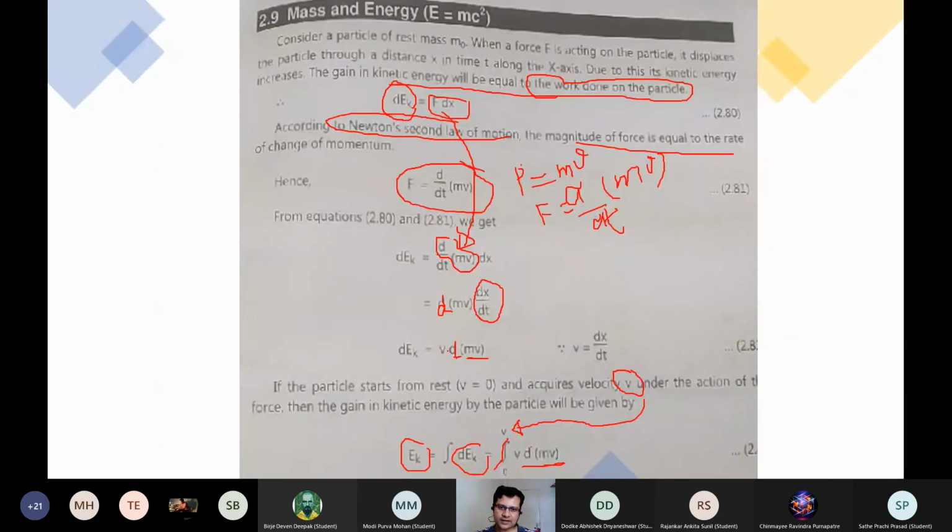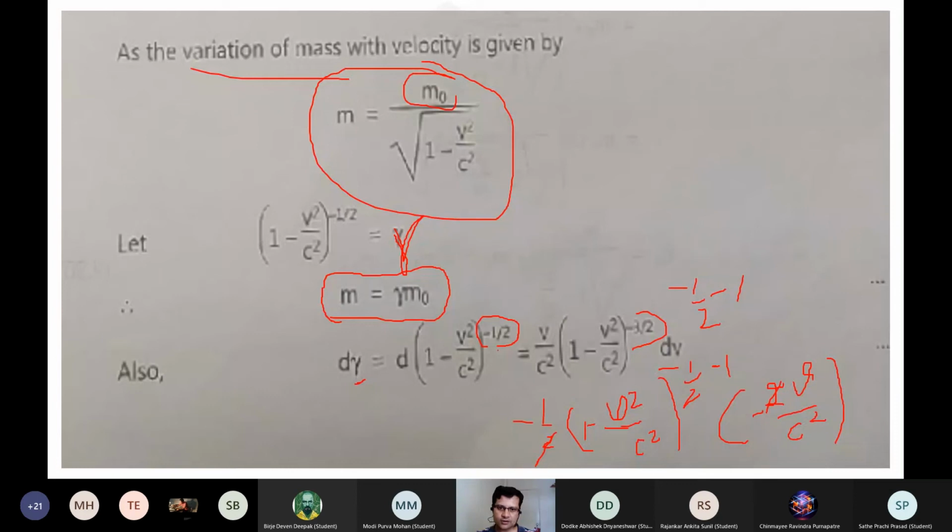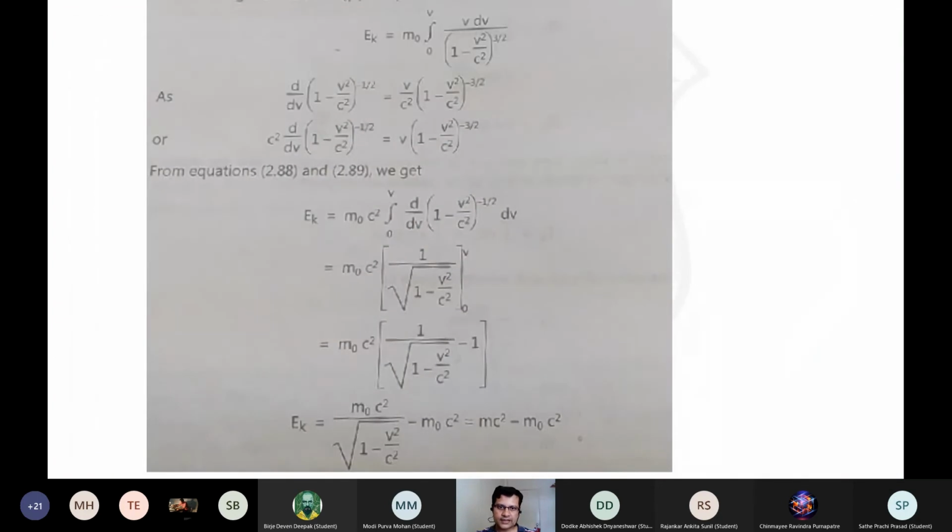These are the equations you are ultimately getting, and no problem, they're all mathematics. But d gamma v comes out to be this factor, and you need to express now your energy, which comes out to be Ek. Here we need to find d by dv. So look at d by dv of 1 minus v square by c square to the power minus half.